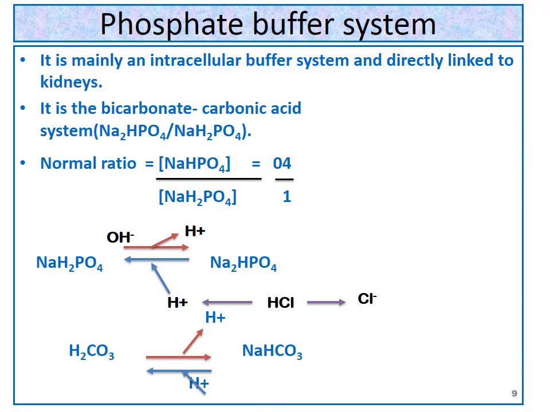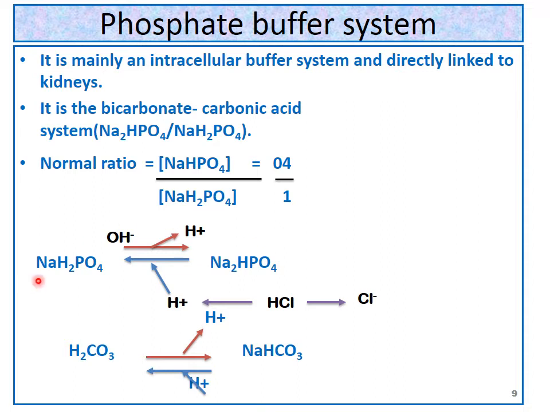Now coming to number 2 buffer, that is the phosphate buffer system. This is present intracellularly, and it is not bicarbonate, it is disodium hydrogen phosphate and sodium dihydrogen phosphate. Its normal ratio of Na2HPO4, that is base, to acid is 4:1, which was 20:1 in carbonic acid.